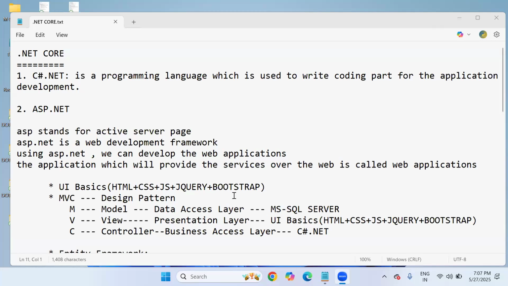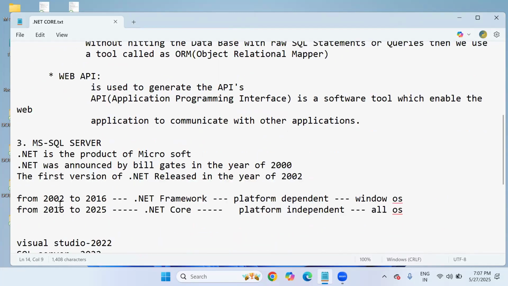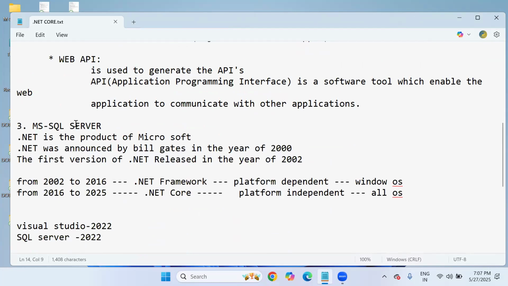Let's start today's session. This is the second demo lecture of .NET Core. In the last lecture, we just discussed the introduction to .NET Core. That means what subjects I'm going to cover in .NET Core, like C#.NET, ASP.NET with MVC, Entity Framework, Web API, as well as MS SQL Server, Microsoft SQL Server. So this we discussed in the last lecture.